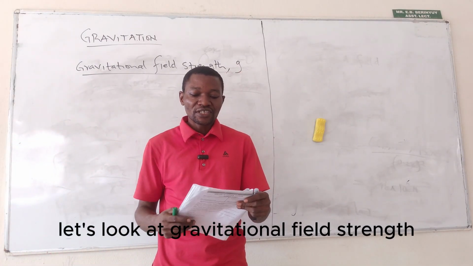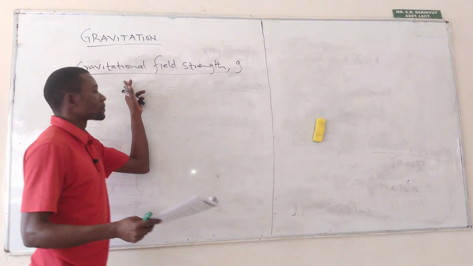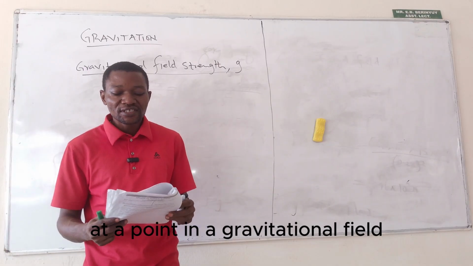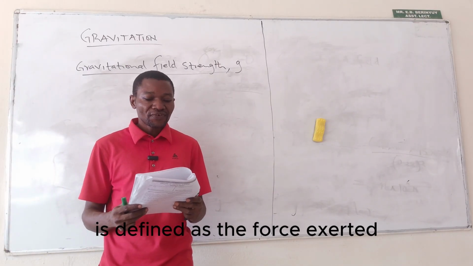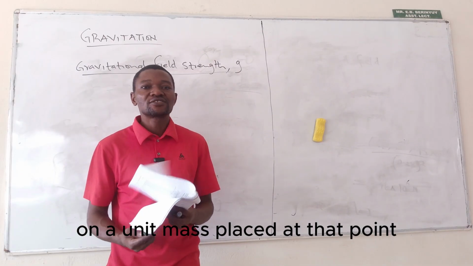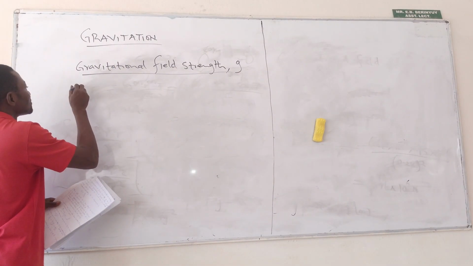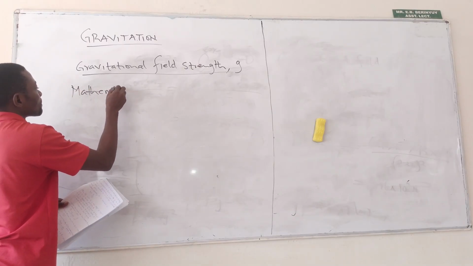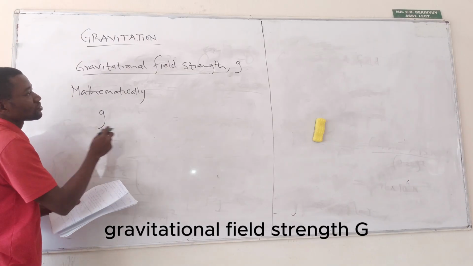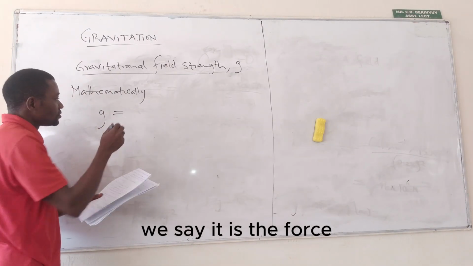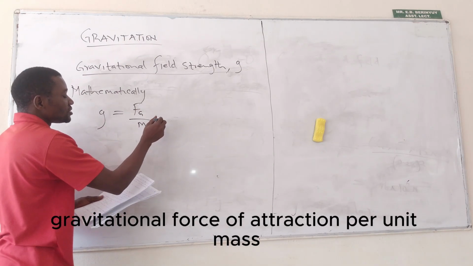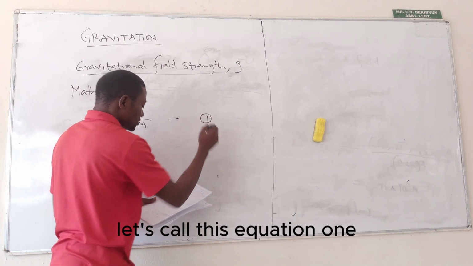Let's look at gravitational field strength. The gravitational field strength at a point in a gravitational field is defined as the force exerted on a unit mass placed at that point. Mathematically, gravitational field strength G, we say it is the gravitational force of attraction per unit mass. Let's call this equation 1.